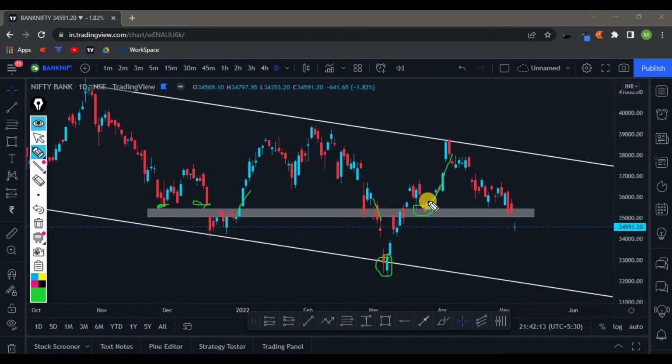So in the previous video, as I said, exactly like how it happened for Nifty, even in Bank Nifty we could see something very similar, like a head and shoulder, not exactly like the head and shoulder, but something like a head and shoulder. For example, let's say the price is moving somewhere in these levels. Okay, so once we had a breakdown, we could make sure we are going for selling opportunities.